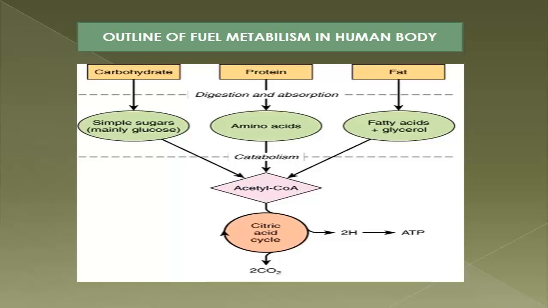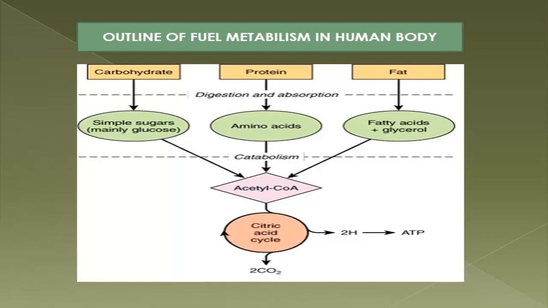All these molecules are catabolized to form acetyl-CoA through different pathways. Now this acetyl-CoA enters the TCA cycle and produces carbon dioxide, water and reducing equivalents, that is NADH, FADH2, etc. Now these reducing equivalents go to the ETC and form ATP. So this is the overview of the outline of fuel metabolism in the human body.